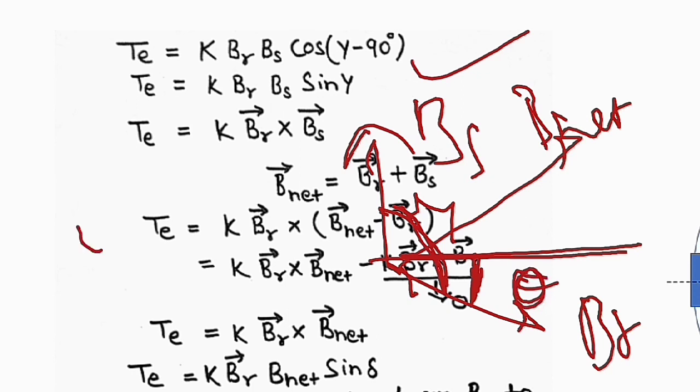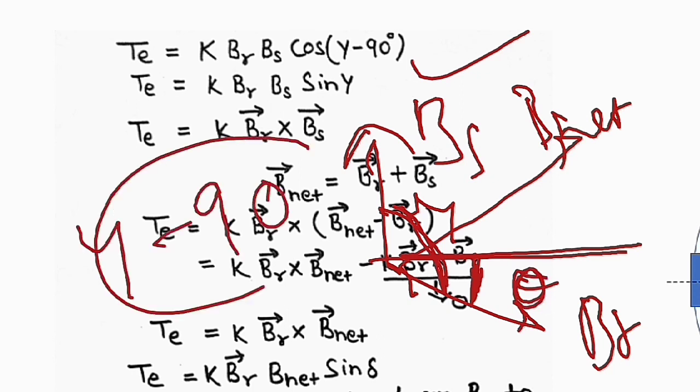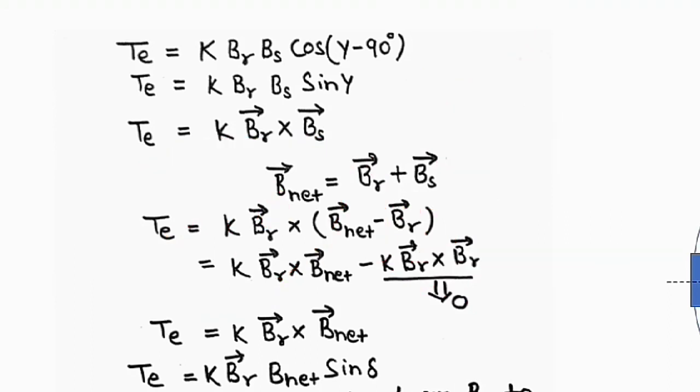So if we replace gamma minus 90 by theta, due to this gamma minus 90, we will get TE equal to K BR BS sine of the angle actually. We know there is a product of two vectors, and we can calculate it by either dot product or cross product. So this is also the formulation for the cross product.